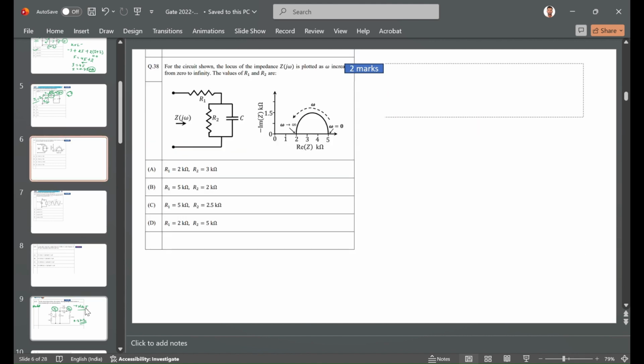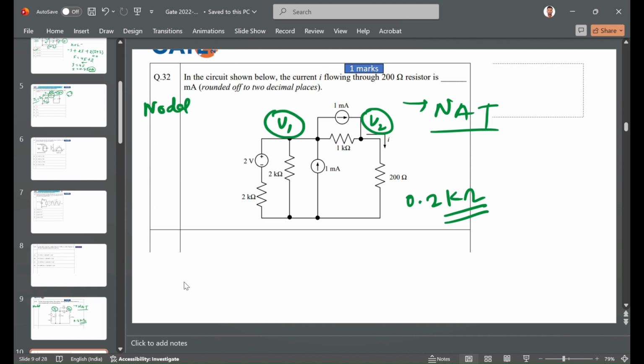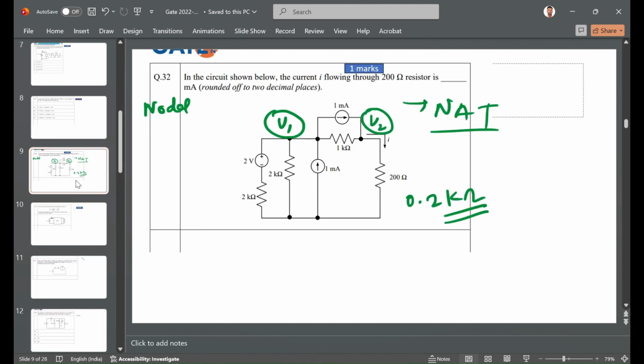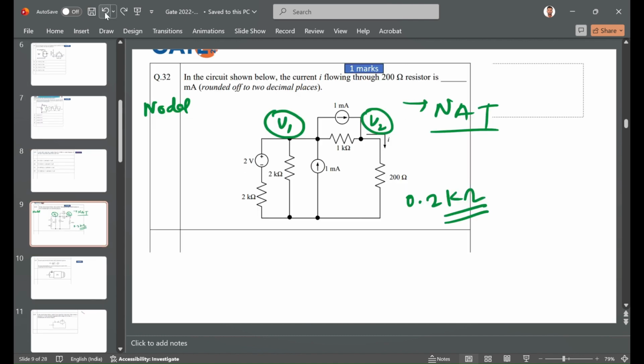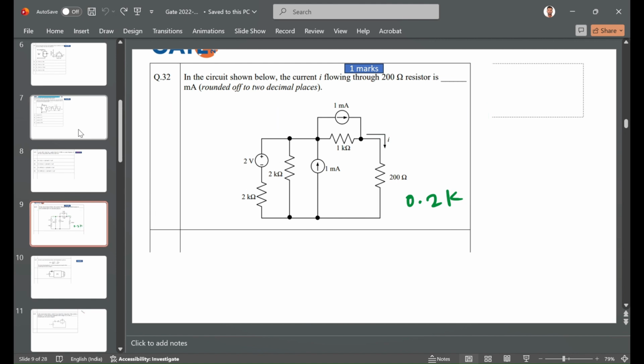Actually, one second. I have already taken all the questions from 2022 to 2026 that came in GATE EC. Okay, I'm just creating a duplicate of this and want to explain.